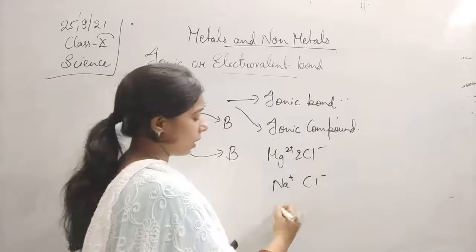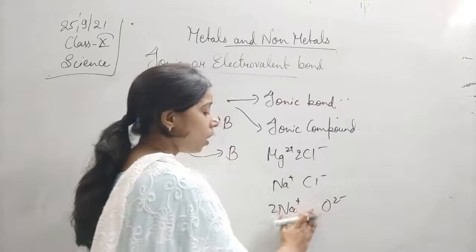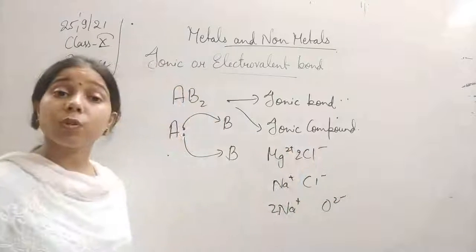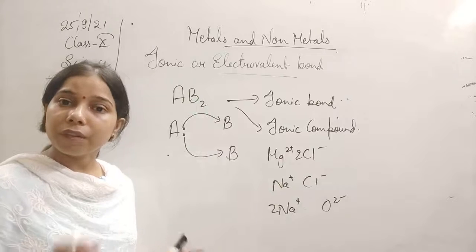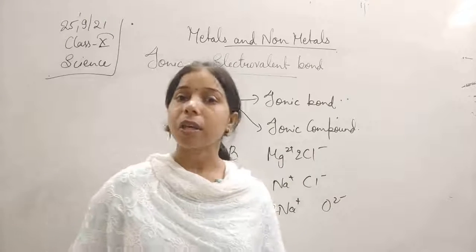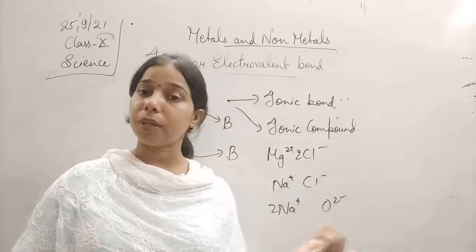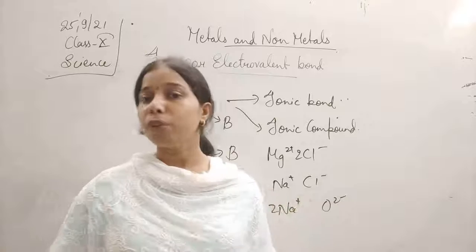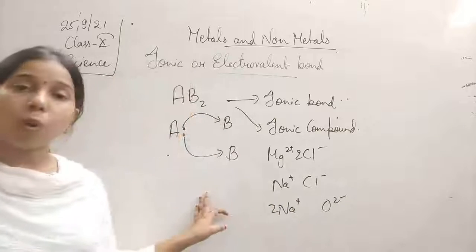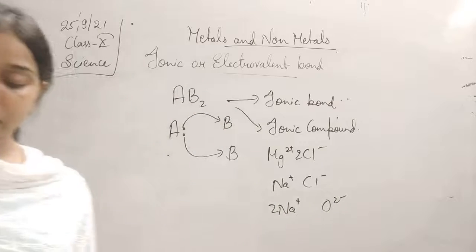If it is sodium oxide, then 2Na positive plus O2 negative. So these are the different ions present in the given solution in the molten state. The ions carry plus and minus charges, so these charges help the electric current flow through it, and that is why in the molten state they are good conductors of electricity.